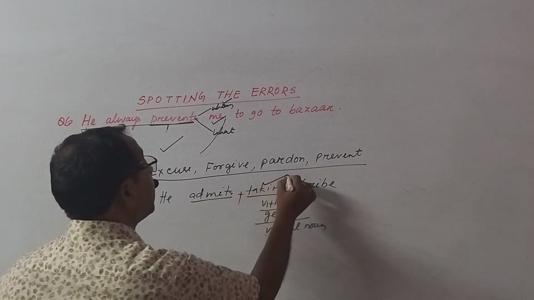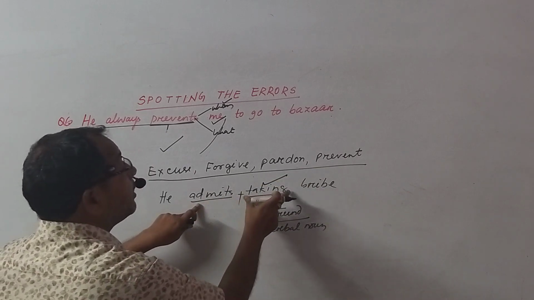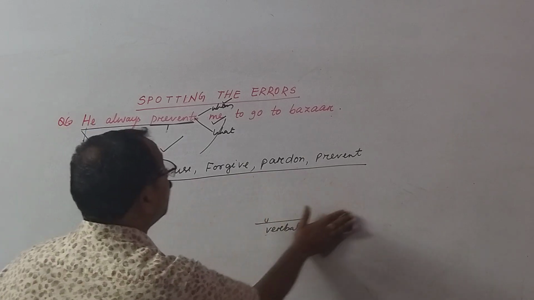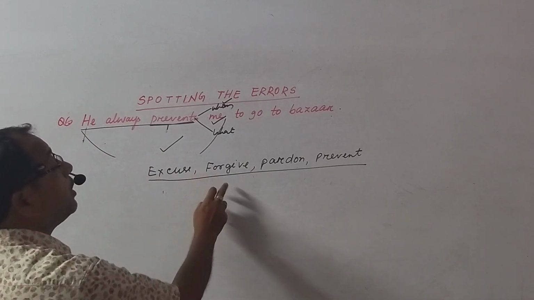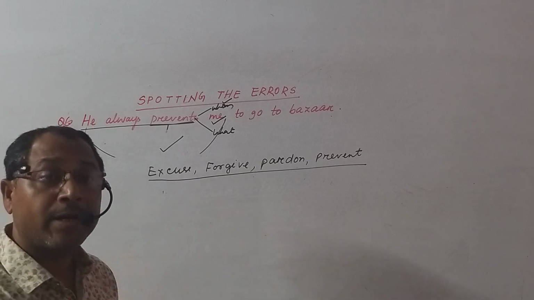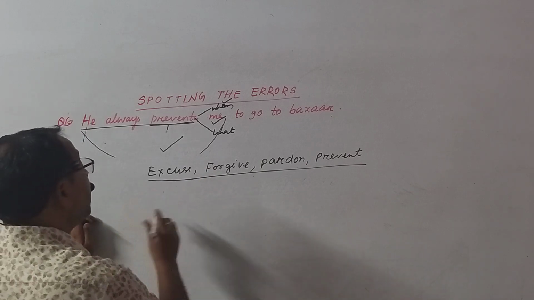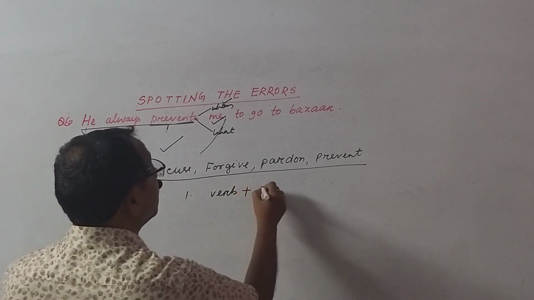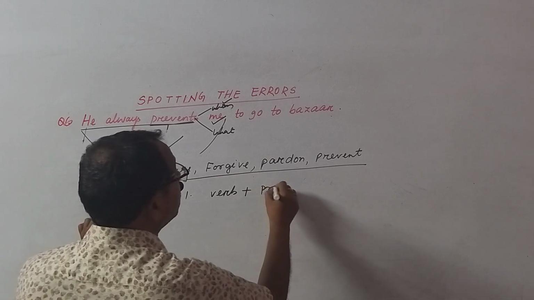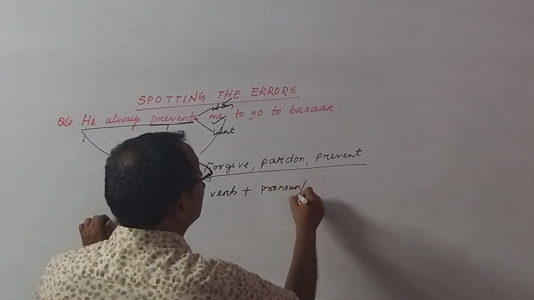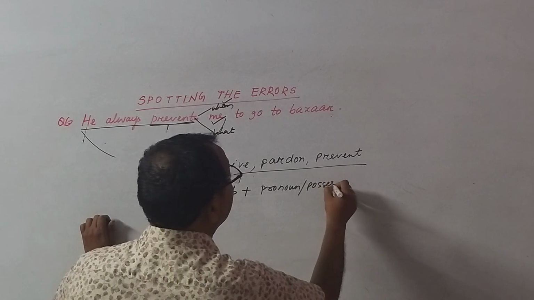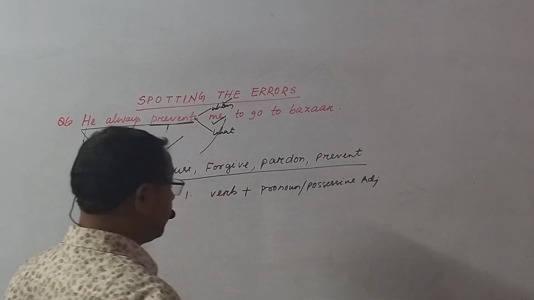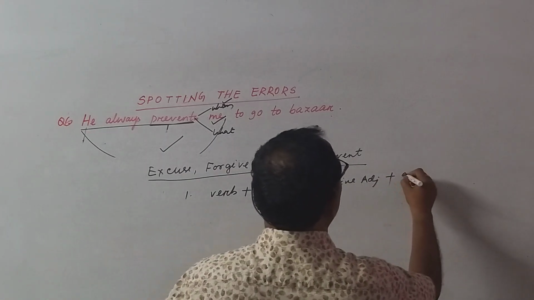He admits taking. The word takes the gerund directly. But in case of these 4 words, you cannot place gerund directly. They have a specific rule. Rule number 1: verb plus pronoun or possessive adjective plus gerund.